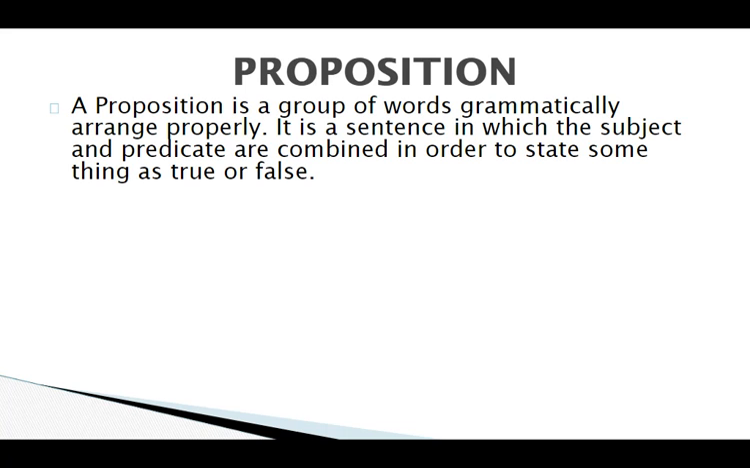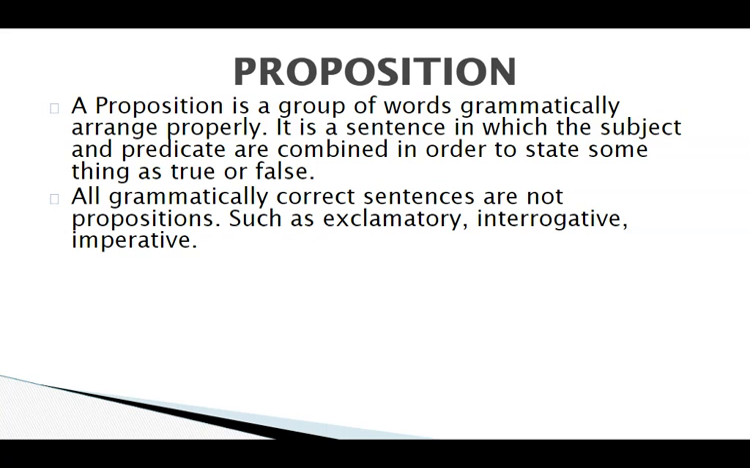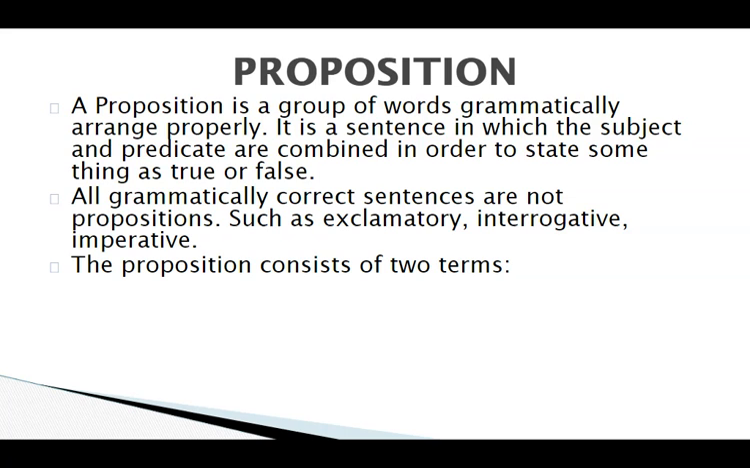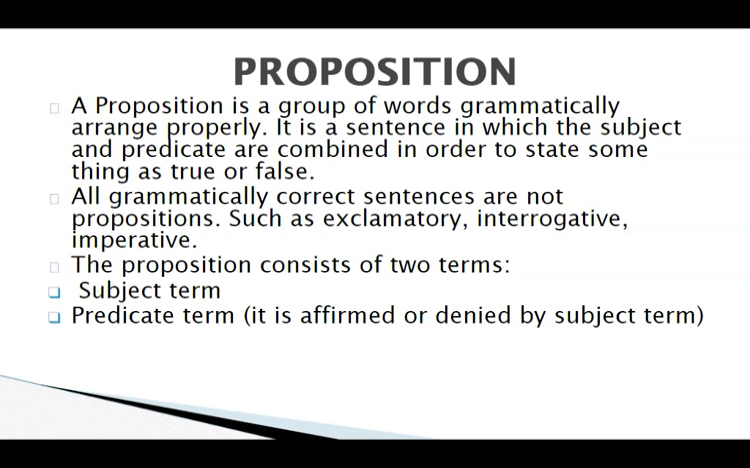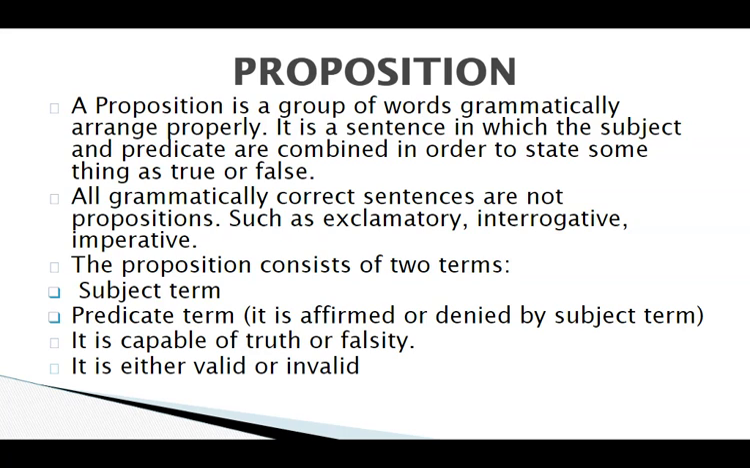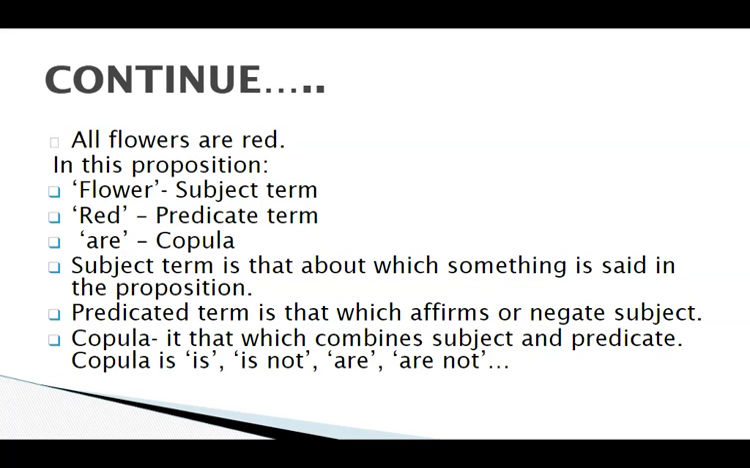Proposition. A proposition is a group of words grammatically arranged in a proper manner. It is a sentence in which the subject and predicate are combined in order to state something as true or false. Not all grammatically correct sentences are propositions, such as exclamatory, interrogative, and imperative sentences. The proposition consists of two terms, subject term and predicate term. It affirms or denies the subject. It is capable of truth or falsity. It is either valid or invalid. Therefore, it is called a proposition.